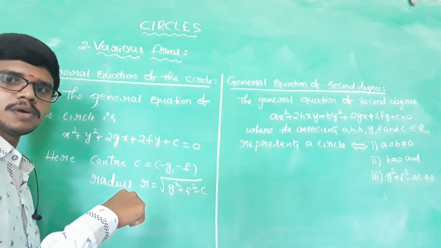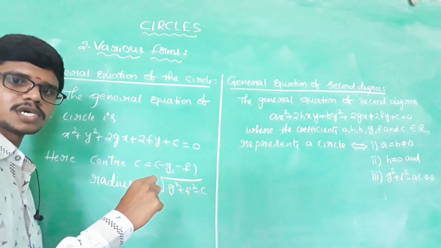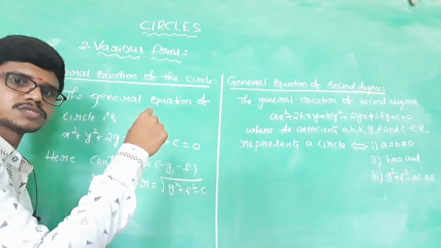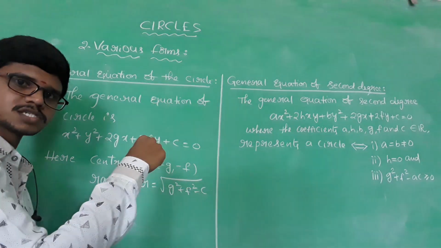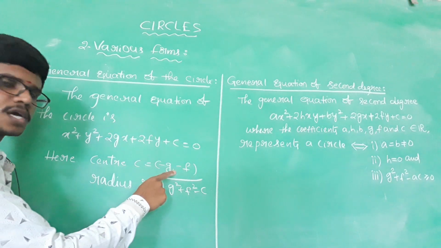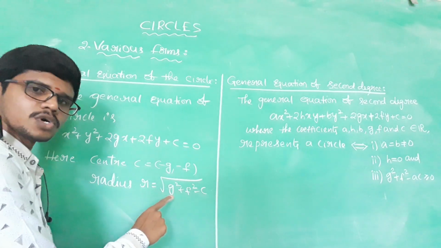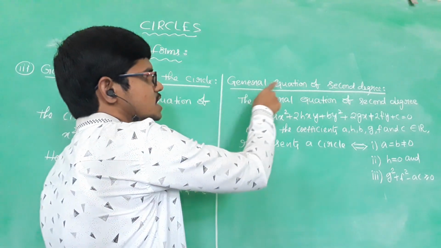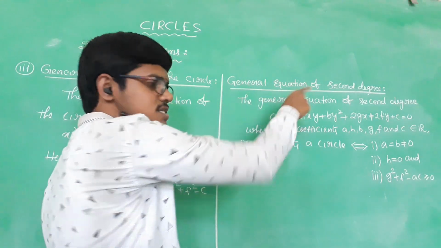In the previous form we have discussed the standard form of the circle. There the circle equation is (x minus h) whole square plus (y minus k) whole square equal to r square. Their center is (h, k) and radius is r. Here the center is (-g, -f) and radius is root over g square plus f square minus c.